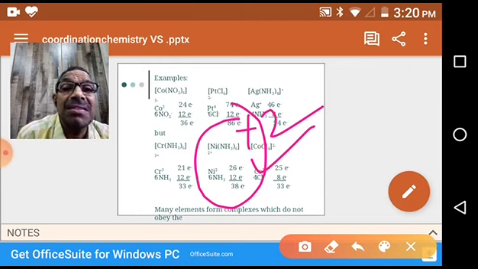It is not 36, even though it is stable. It is 2 electrons more than krypton. That's why it should be unstable as per EAN theory, but it is stable. So the hexaamine nickel 2+ ion complex is a stable one, which is not satisfying the EAN rule.